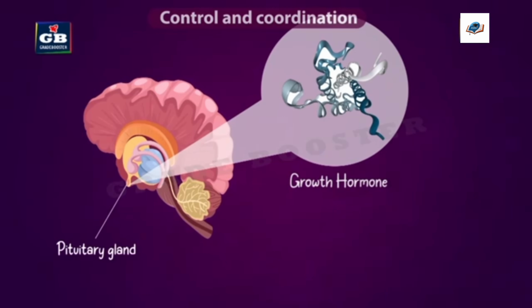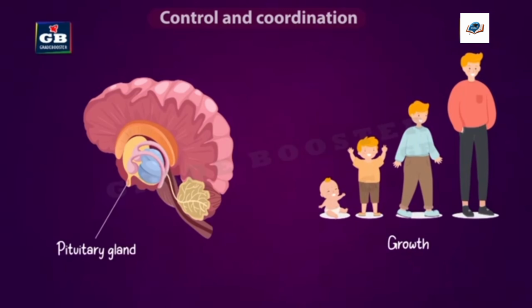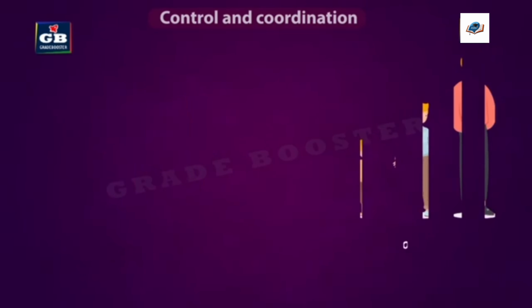We say when a person's muscles and bones are growing and he is becoming tall, then he is growing. Growth is observed in teenagers. They grow very fast. In their body we can see the growth of skeletal muscles and bones, their height increasing. All this happens because of a hormone called growth hormone.